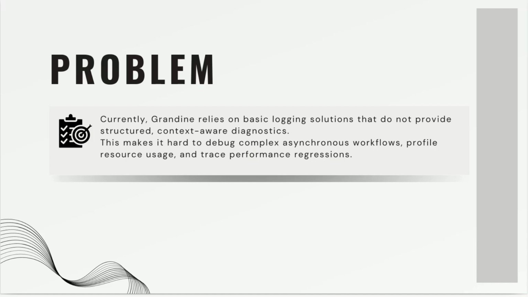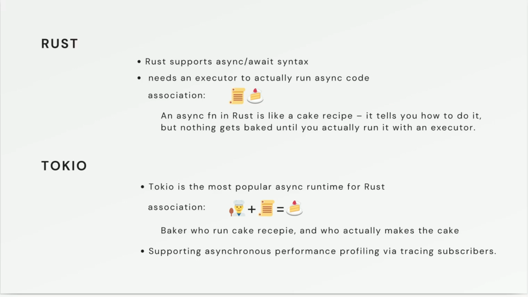And for non-Rust colleagues and fellows, I owe an explanation of a few terms to get a clearer picture of what Tokio tracing is doing. The first thing you need to know is that, like many other languages, Rust also supports async await syntax, but in Rust's case, this async code is just a recipe for a cake, and it's nothing without a baker who will execute that recipe.